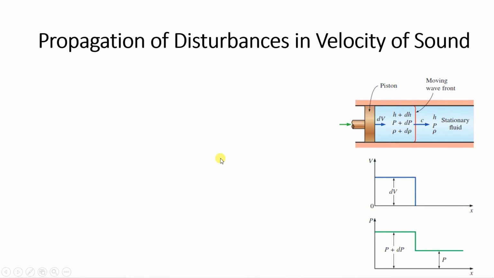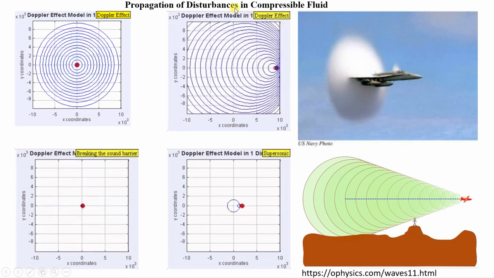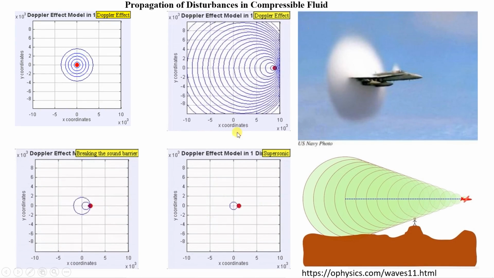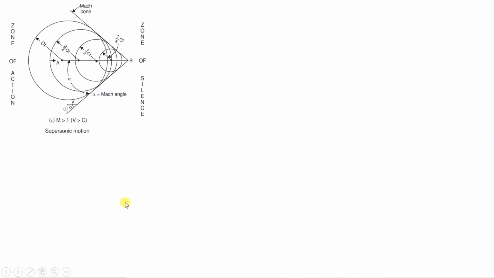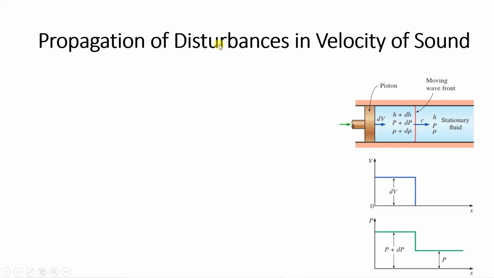Next we will see propagation of disturbances in velocity of sound. The previous topic was propagation of disturbance in compressible fluid. This is different. The disturbance, which is shown by this red dot, was propagating in compressible fluid. Now what is the next heading? It is propagation of disturbance in velocity of sound. So understand the diagram first.